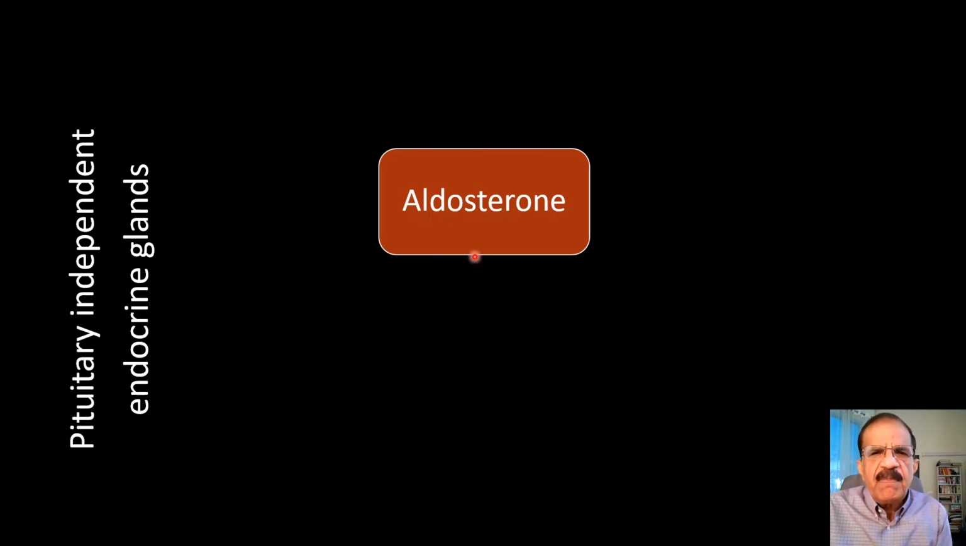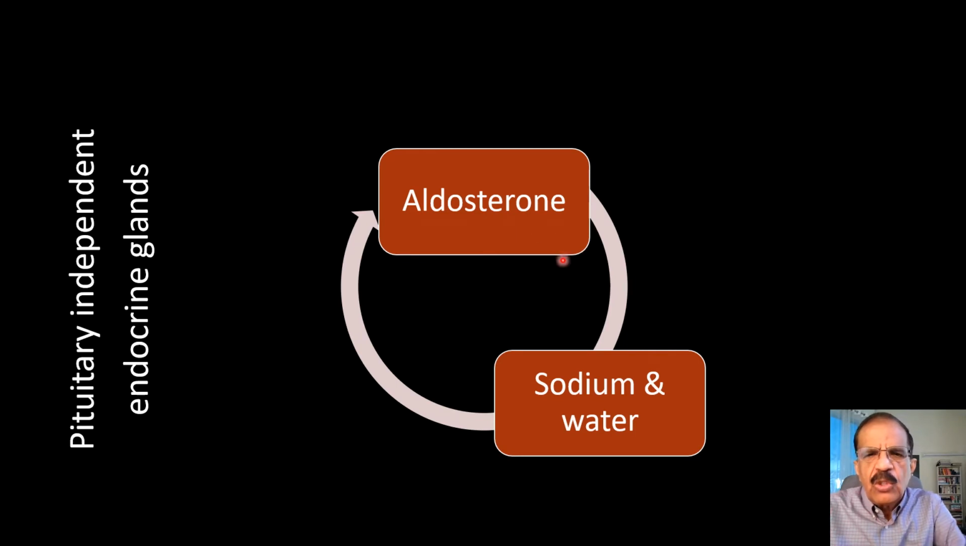The second example is aldosterone. Aldosterone is a hormone produced by the adrenal cortex. It is mostly independent of the pituitary, but it has its own controlling feedback mechanism. It controls our sodium and water. The effect of aldosterone is to retain sodium and water in the body, and a deficiency would lead to a deficiency of these two.